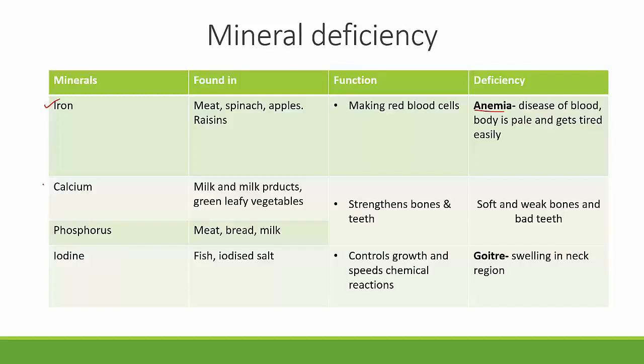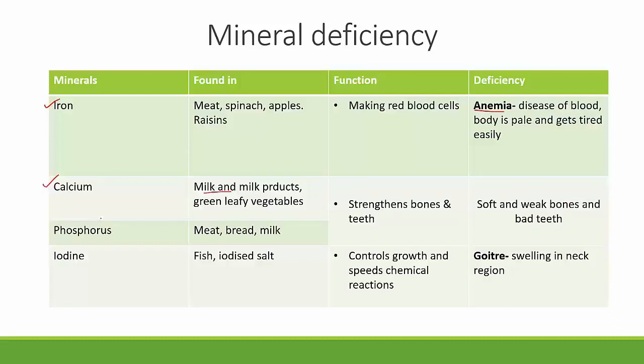The second one is calcium. We'll be looking at the mineral calcium. Calcium, you know very well, is found in milk and milk products, and also in green leafy vegetables. The main function of calcium is to strengthen bones and teeth. So obviously, when there is deficiency of calcium, it leads to soft and weak bones and bad teeth formation.